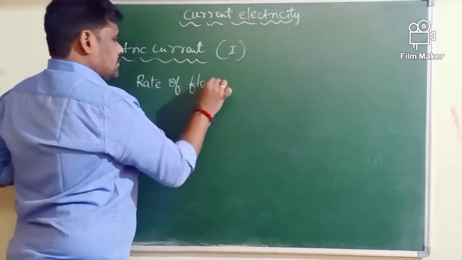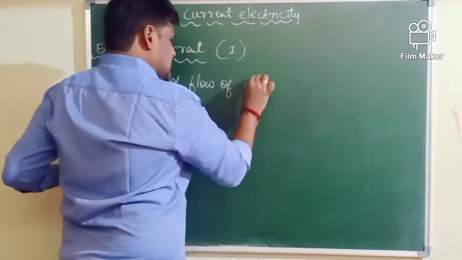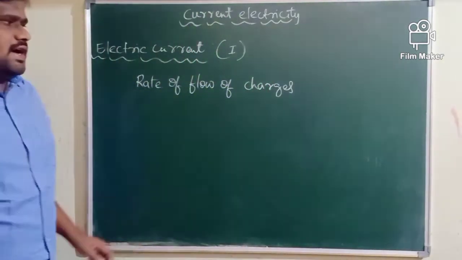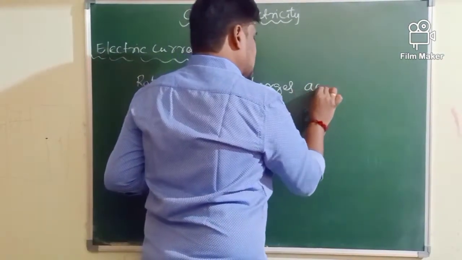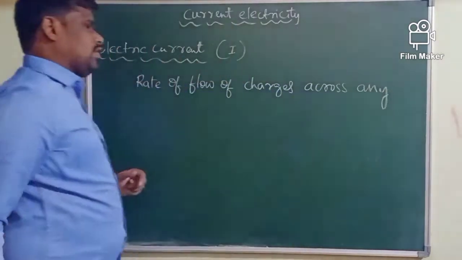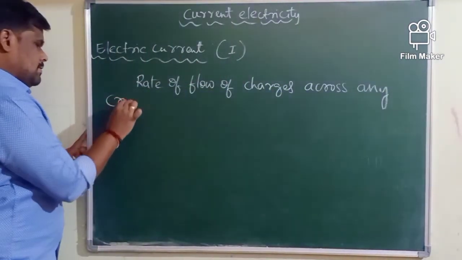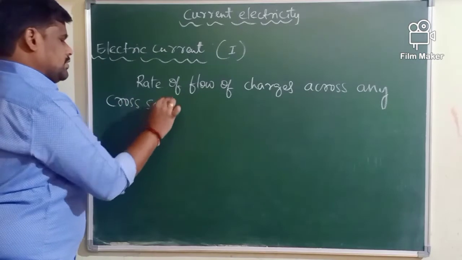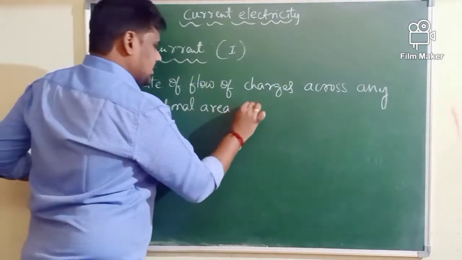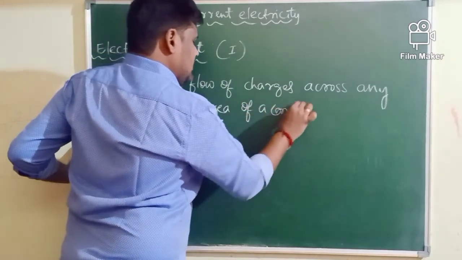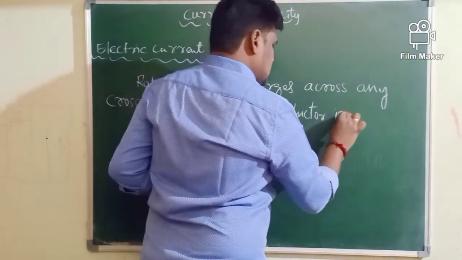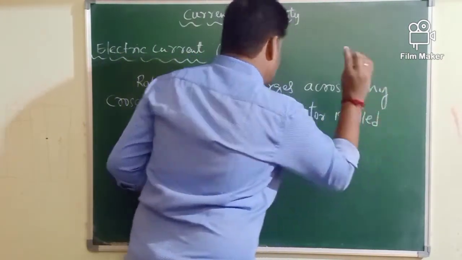flow of charges across any cross-sectional area of a conductor is called electric current.